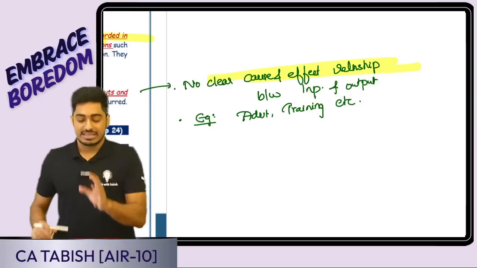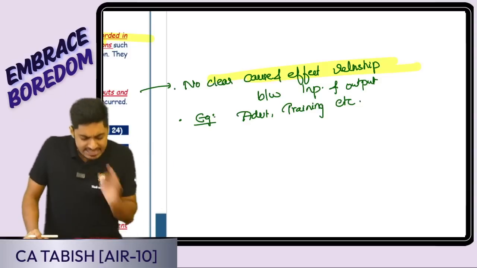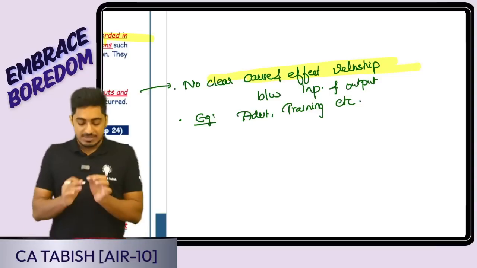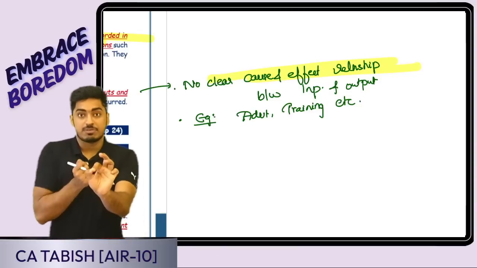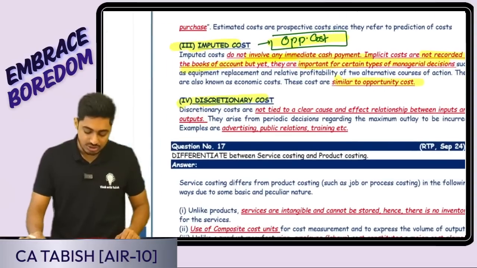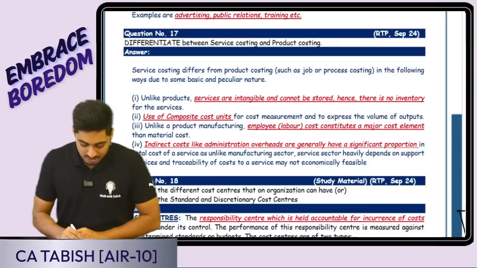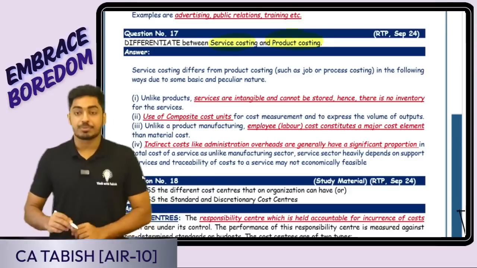Yes or no? Training. I gave employee training. Yes. 2 months of employee training I gave. Can I tell exactly this much is going to be the benefit? No. Some cases, yes, for this much cost, this much benefit, clearly I can tell. Yes, in some cases, it will not be happening. Yes, that is going to be my discretionary cost. Is this clear, everyone? Next question is, what is the difference between service costing and product costing?